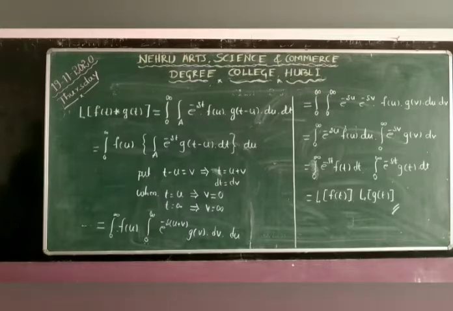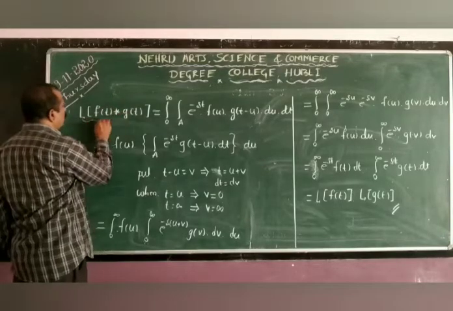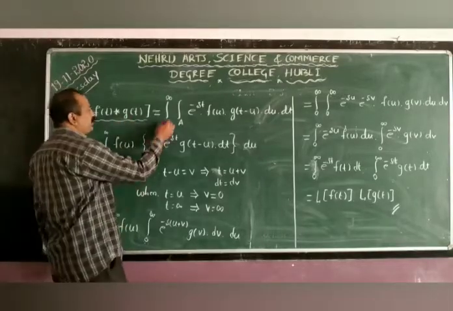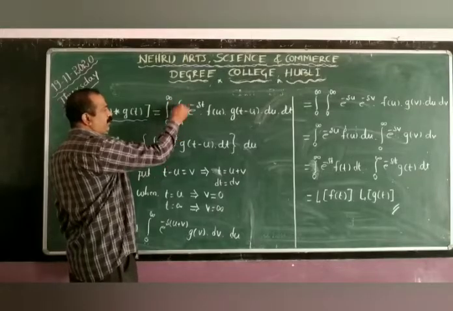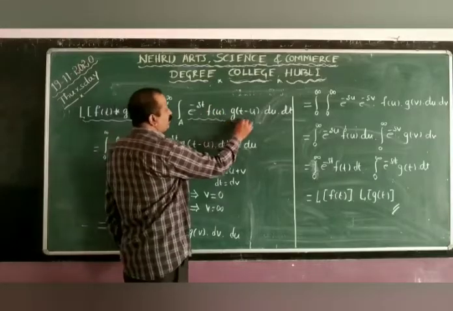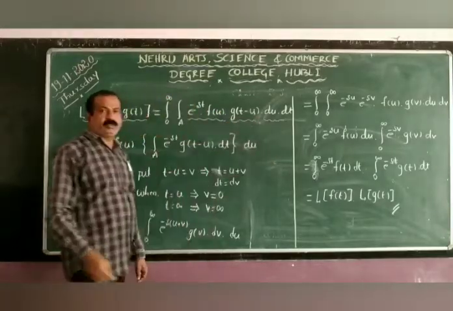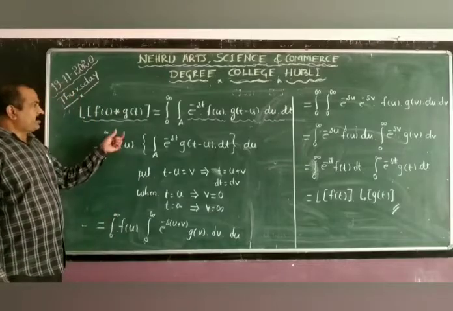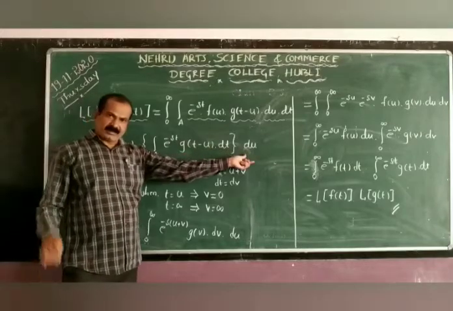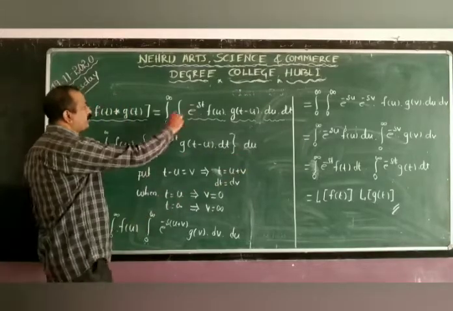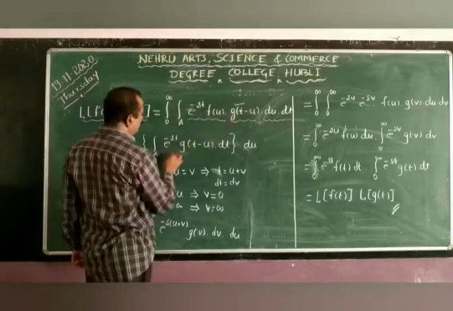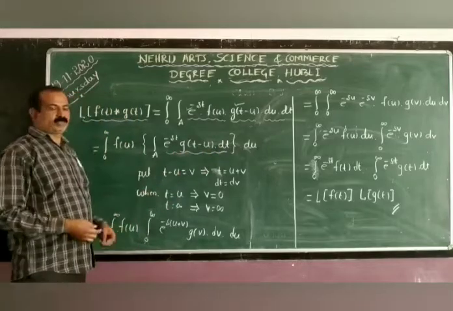So the step here is L of f of t star g of t is equal to the integration from 0 to infinity and another integral over A, and the remaining functions e raised to minus st, f of u into g of t minus u, du and dt. Now make two groups of these integrals. One is the integration from 0 to infinity f of u du, and another one I will put in the bracket, the integral over A e raised to minus st into g of t minus u dt.